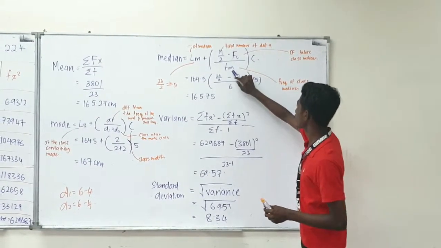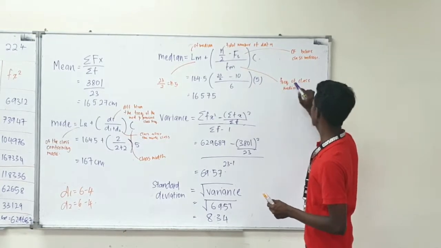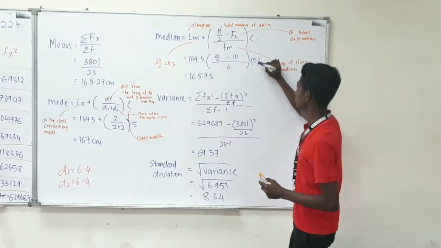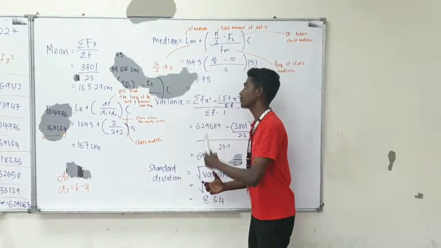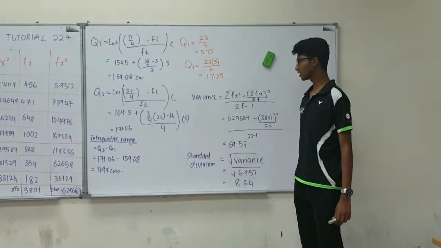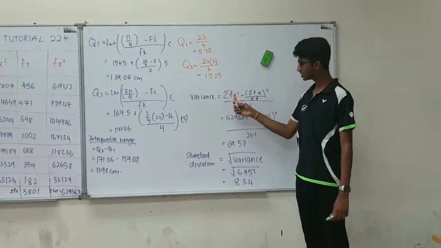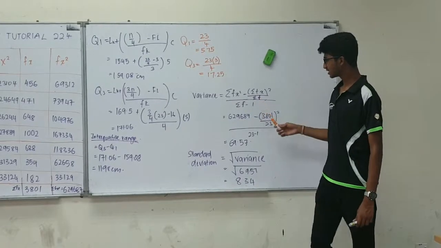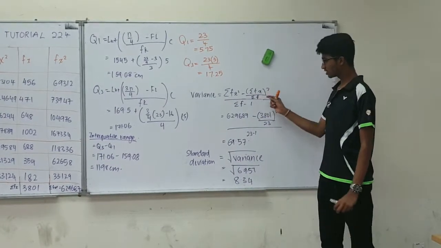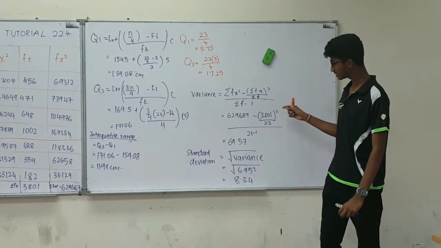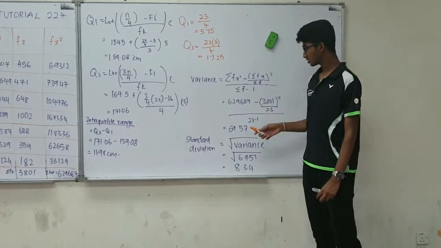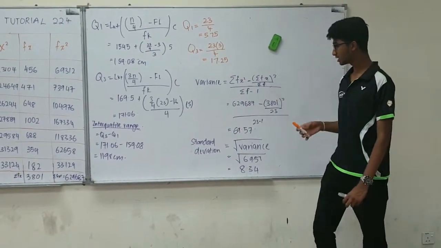Okay, the FM over FM, which is the frequency of the class median, which is 6, times the class width, which is 5. We will get 65.75. Now let us move on to the calculation of variance. The formula to calculate variance is summation fx squared minus summation fx, bracket squared, over summation f, which is the total number of frequencies, over summation f minus 1. So we substitute all the values into the formula.